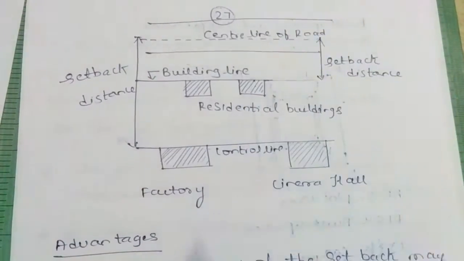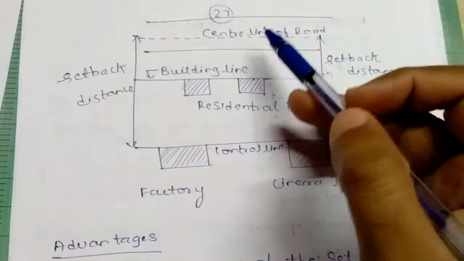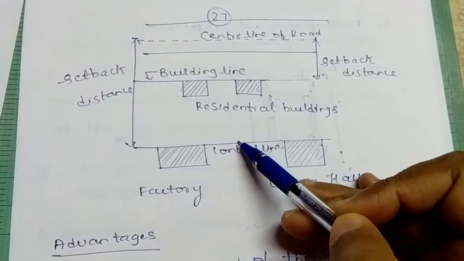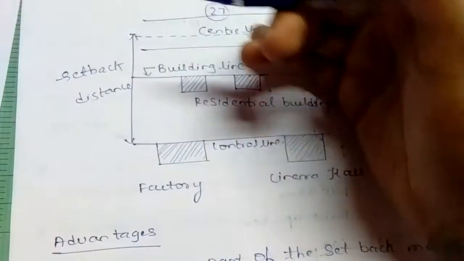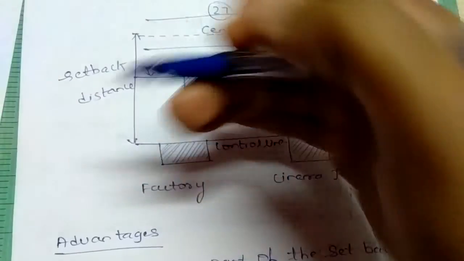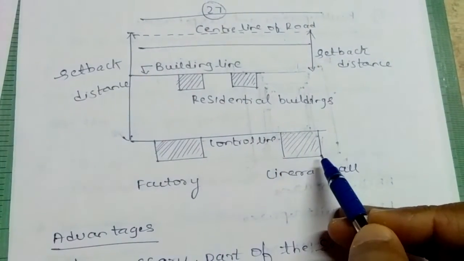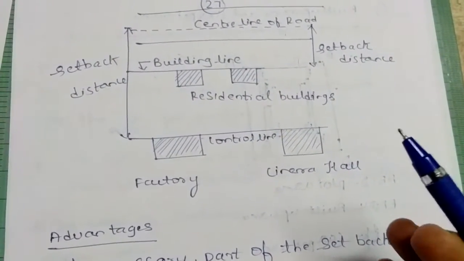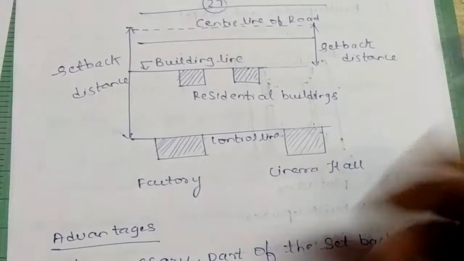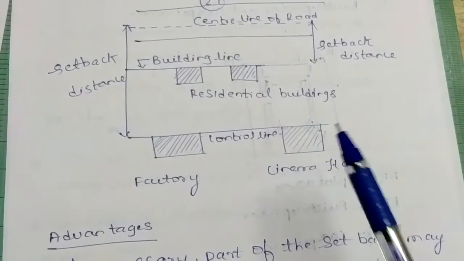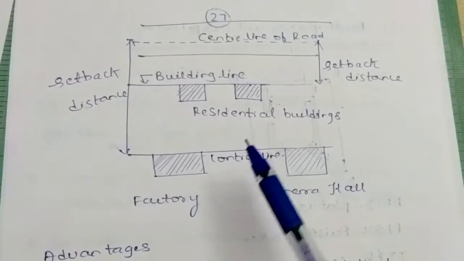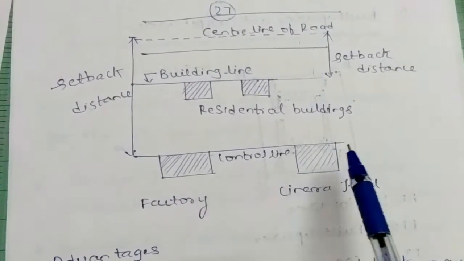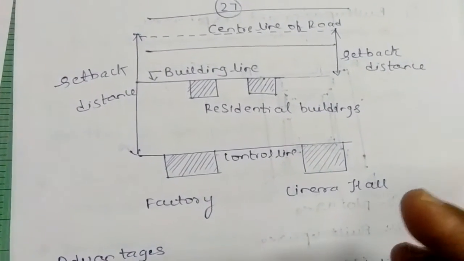Now about the setback distance: from the center line of the road, if we take the factory and the cinema hall much beyond, that will be helpful in preventing fire accidents, or we can have more space in case of any fire accidents that happen. And also due to the many people coming to the factory and cinema hall, we need ample parking space.